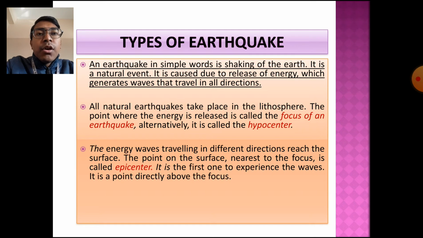It is mainly caused due to the release of energy in the earth's interior. There is a release of energy because of the movement of the plates, and during this time the energy creates waves that travel in different directions and cause shaking of the earth, which we commonly know as an earthquake.